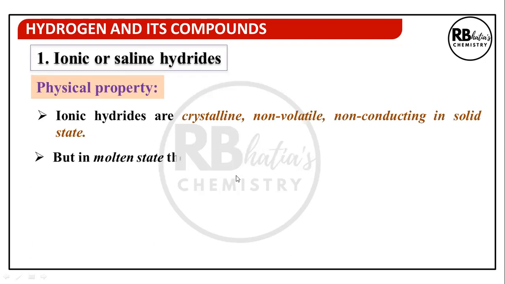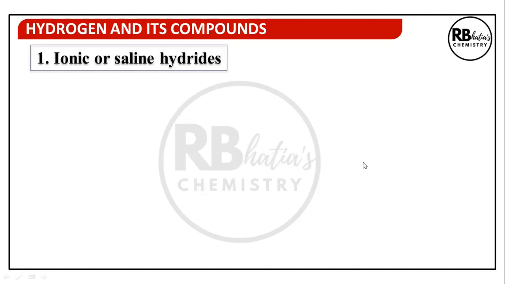Physical properties: ionic hydrides are crystalline. Crystalline because ionic bonds are strong and they are always arranged in a well-defined arrangement. Non-volatile, again non-volatile because ionic linkages are strong linkages. Non-conducting in solid state, these are the same properties as observed in all ionic compounds. But in molten state, since in melted form the ionic bonds break to free the ions, they conduct electricity.